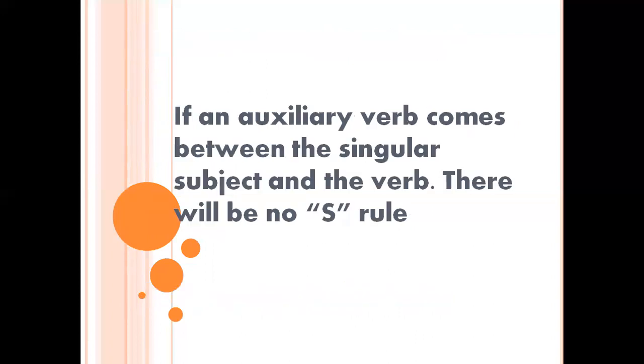Okay, and there is some difference we have to follow in the S. If an auxiliary verb comes between the singular subject and the verb, there will be no S. Auxiliary verb, you know that, right? We are planning to have a detailed video about all the auxiliary verbs, so wait for that one. Here, I'm not going to explain the auxiliary verbs. You just know that verb and auxiliary verb, right? If an auxiliary verb comes between the singular subject and the verb, there will be no S. And we go with one example.